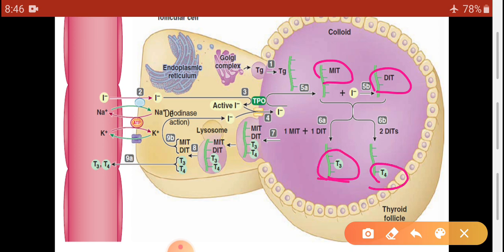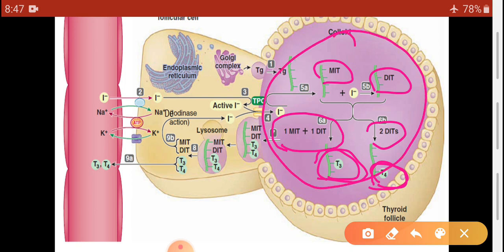T3 means one molecule of MIT and one molecule of DIT, while T4 is two molecules of DIT. These various coupling reactions take place in this follicular cavity. That means the hormone is stored in this follicular cavity for about 4 months, but again this hormone is transported into the blood.